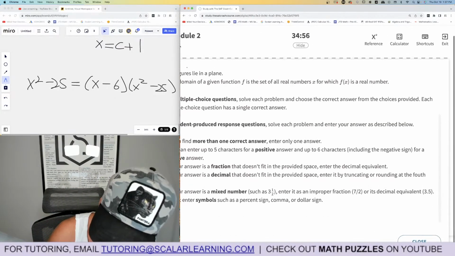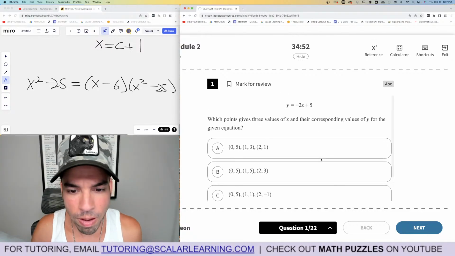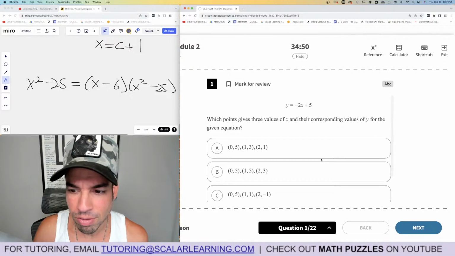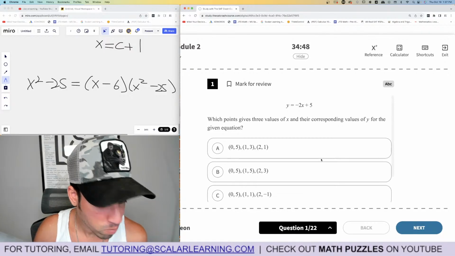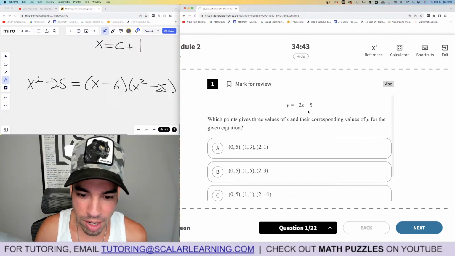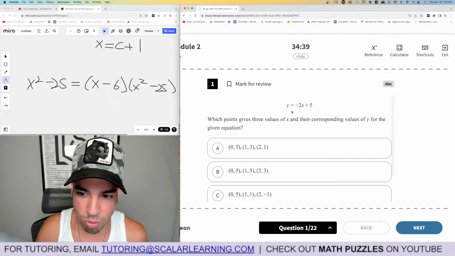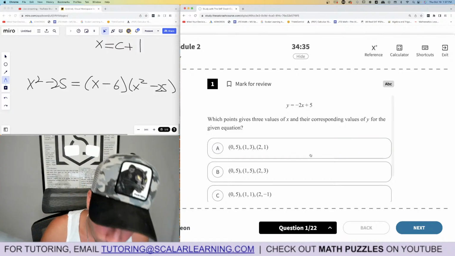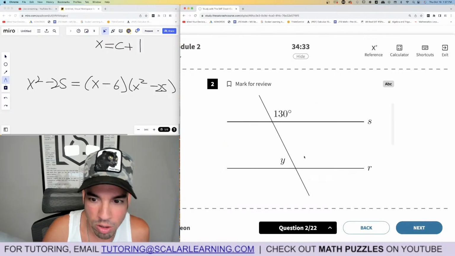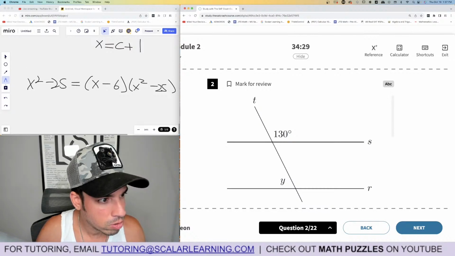Going right into it. Okay, let's go. Which points give 3 values of x and a corresponding value of y for the given equation? Okay, let's see. So 0, 5, yes. Okay, they all have 0, 5. 1, 3, yes, because you plug in 1, you get 3. Negative 2 plus 5 is 3. And then 2, it's A. I'm just going to move on because module 2 is way harder, and we need our time. So I'm going to have to hustle.